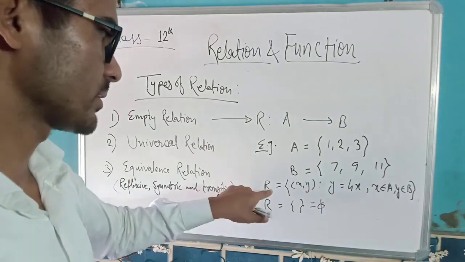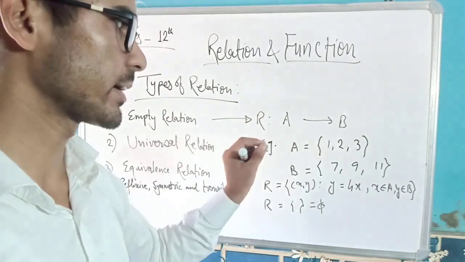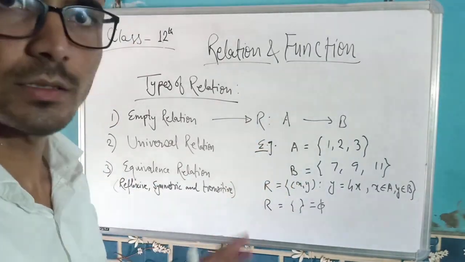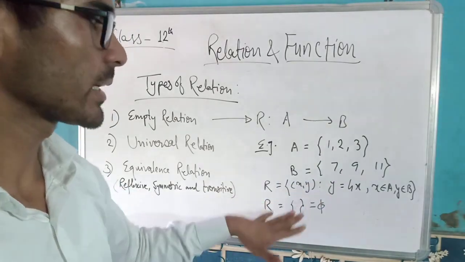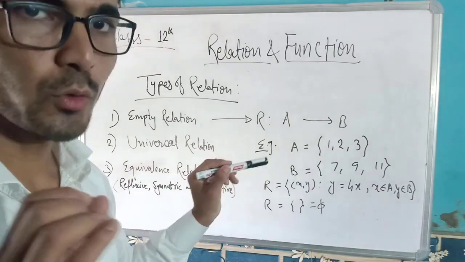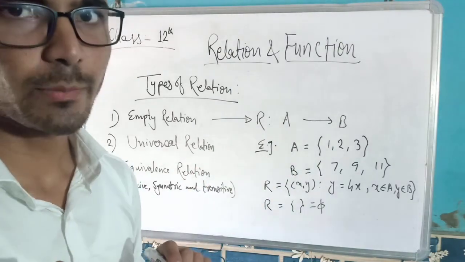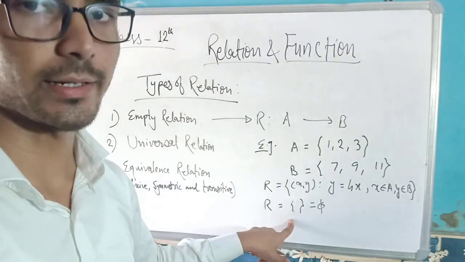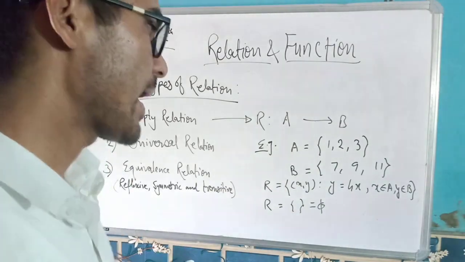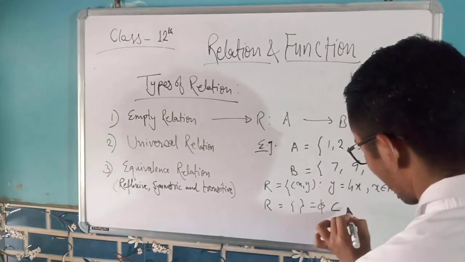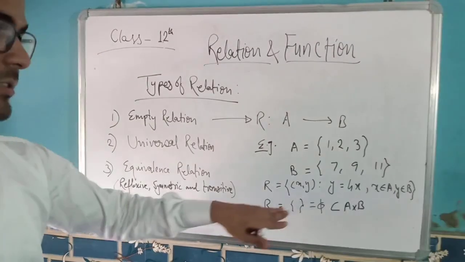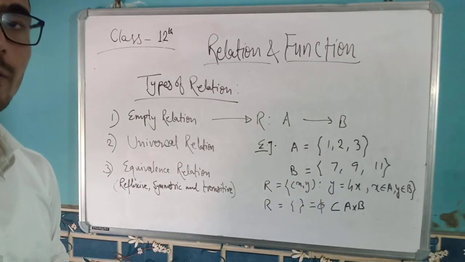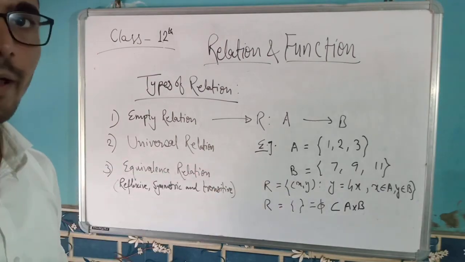Now if we substitute values from A and make a roster form, we get a set in which no element of A is related to any element of B through this relation. So in that case this relation will have no elements in it. It is called empty, and yet it is a subset of A cross B. This relation is still a subset of A cross B, so this is an example of an empty relation.